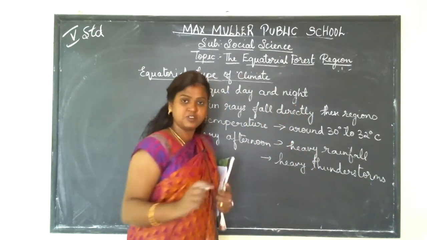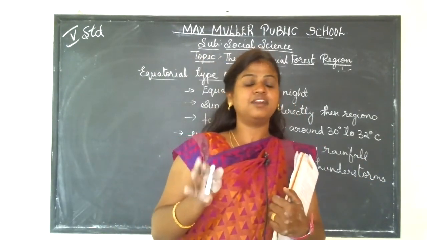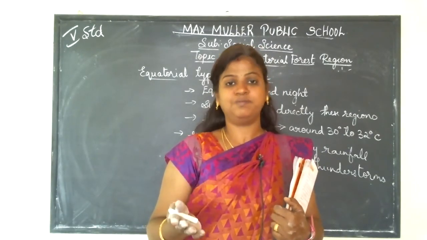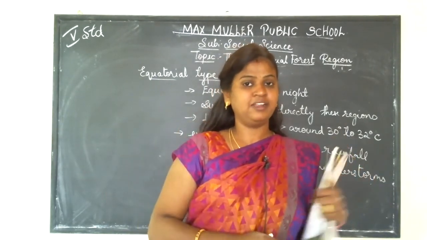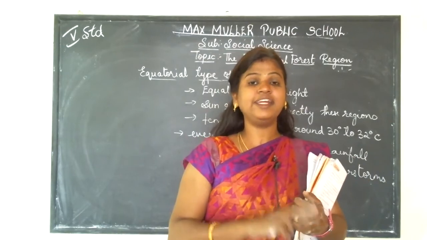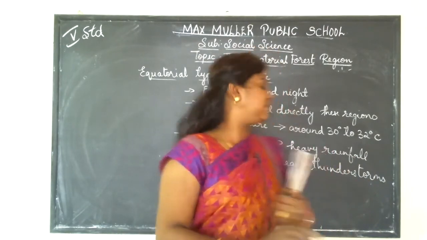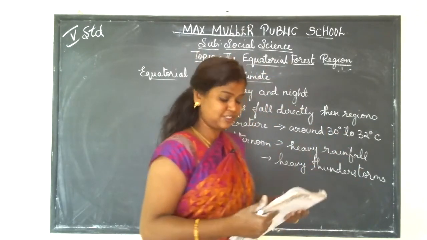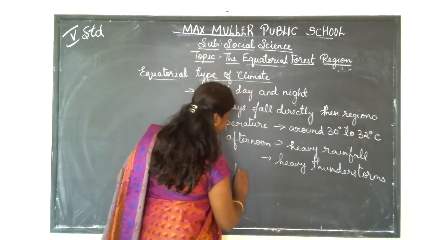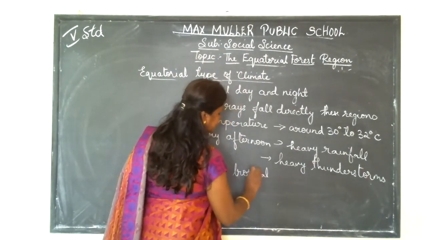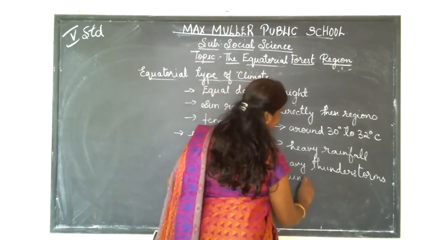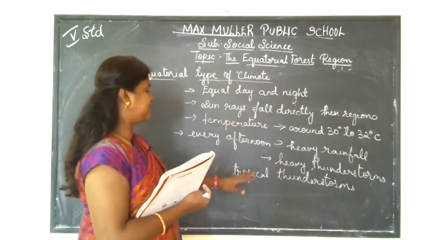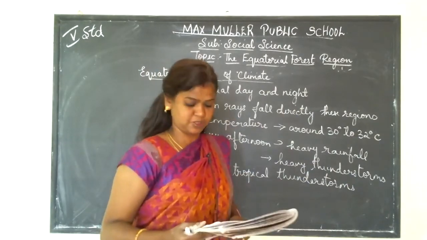Thunderstorms are nothing but lightning and thunder. You have all seen lightning and thunder. Lightning is the flash, and the thunder is the sound. With both lightning and sound, every afternoon it receives very heavy rainfall. So hence this equatorial forest region is also called tropical thunderstorms, because here it is getting heavy rainfall with thunderstorms.